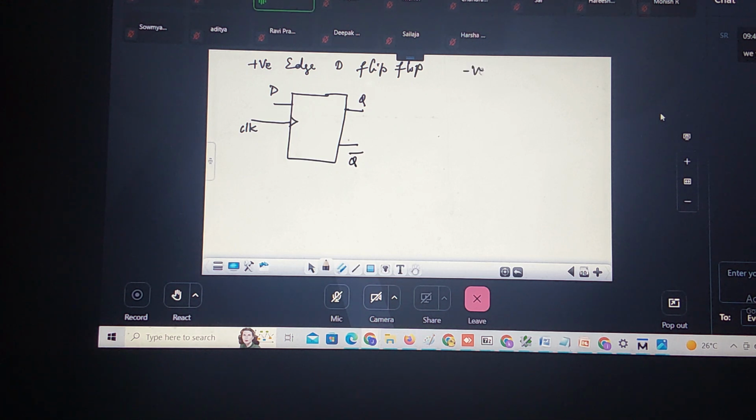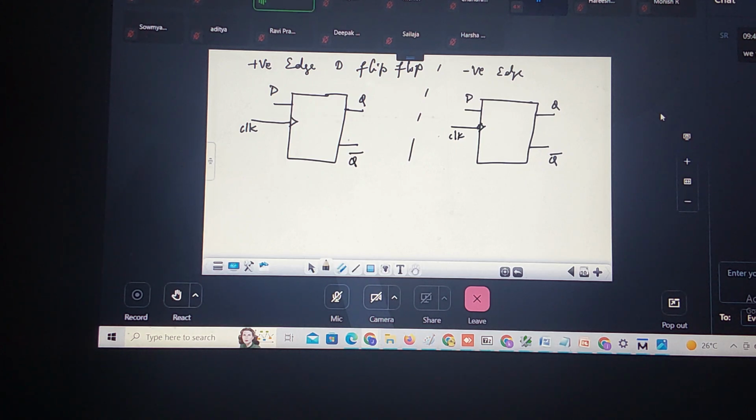So negative edge means there will be a bubble here, right? There is a bubble. This is the clock. This is D. This is Q. This is nothing but Q bar. You can understand. But if you break this block and see inside, how are these edge triggering flip-flops designed?